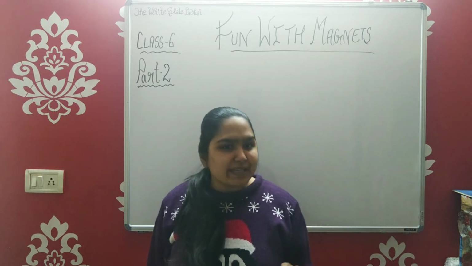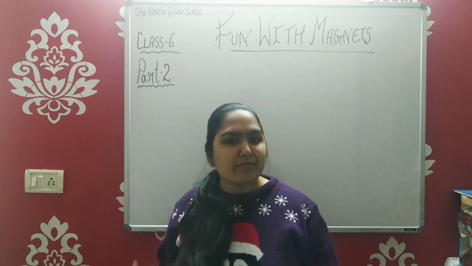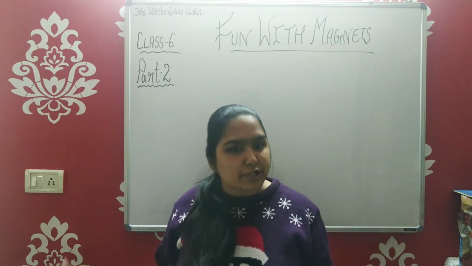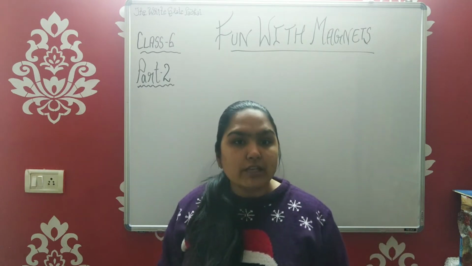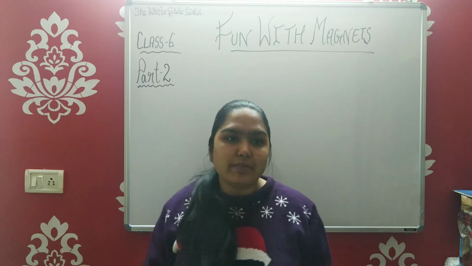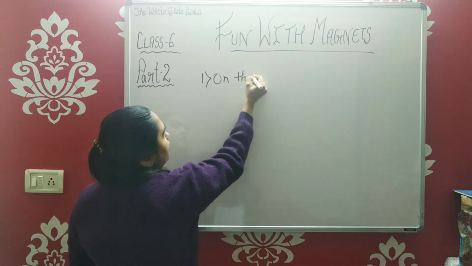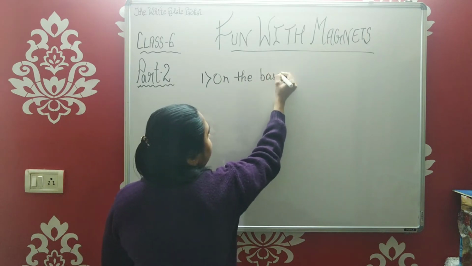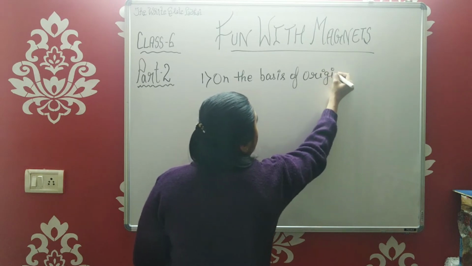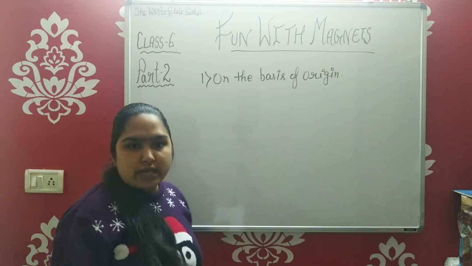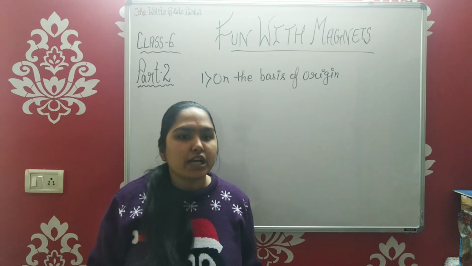First thing is on the basis of their origin. It means how are they being made? Are they being made by us or were they naturally present somewhere? So on the basis of how they originated, the first division is on the basis of origin. Here we have two types of magnets. One is the natural magnet and the other one is the artificial magnet.